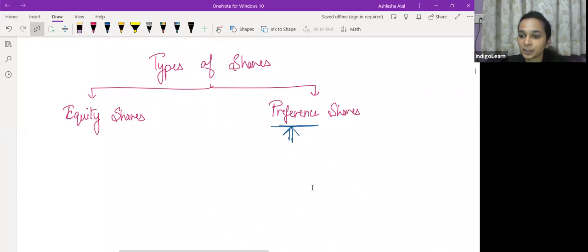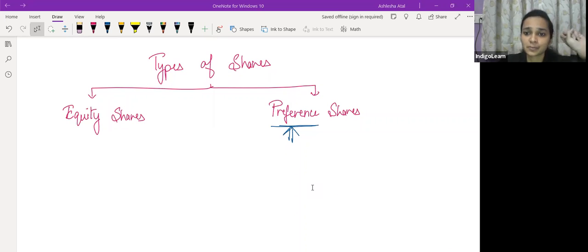Repayment of capital during winding up, yes. Paid before equity shares, yes.